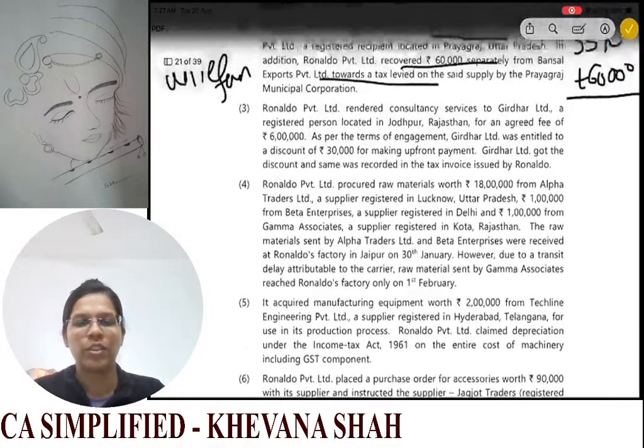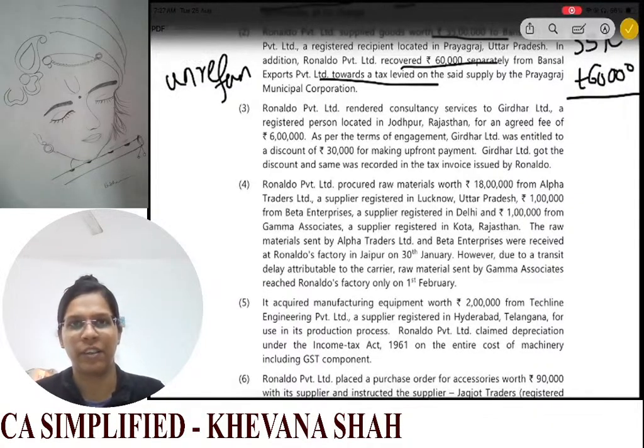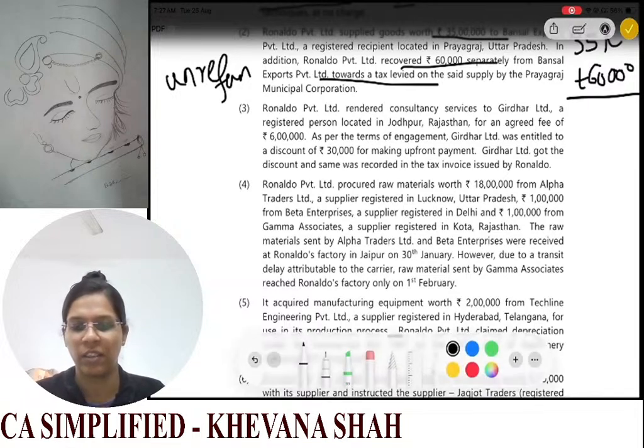Okay. So now the third one says that Ronaldo Private Limited rendered consultancy services to Girdhar Limited. Okay, they've given consultancy services. Now Girdhar Limited, a registered person located in Jodhpur, Rajasthan, for an agreed fee of 6 lakh rupees.